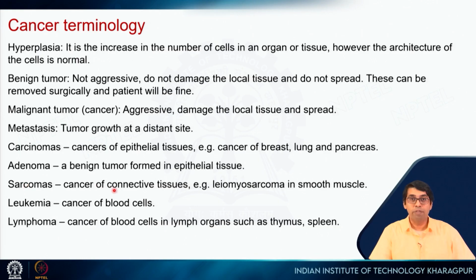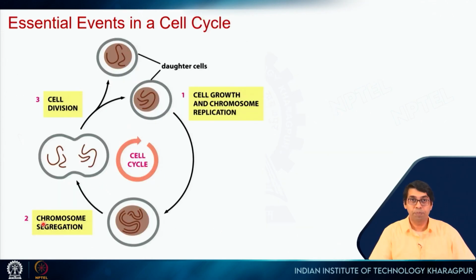Sarcomas are cancer of connective tissues, right? For example, in muscle cells, when that happens, it's called leiomyosarcoma, right? Cancer of blood cells is called leukemia. The same blood cells, most likely the white blood cells, when they accumulate in lymph organs such as thymus or spleen, then that will be called lymphoma, right? So these are all cancers, but depending on the cell type and the location, they are given different names.